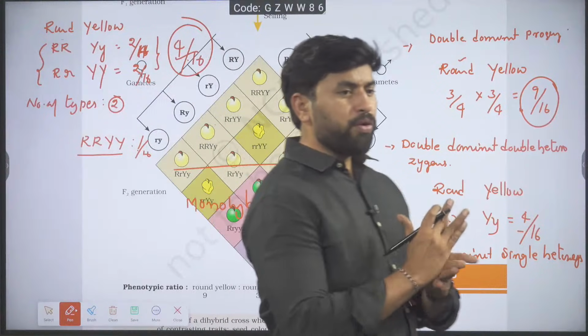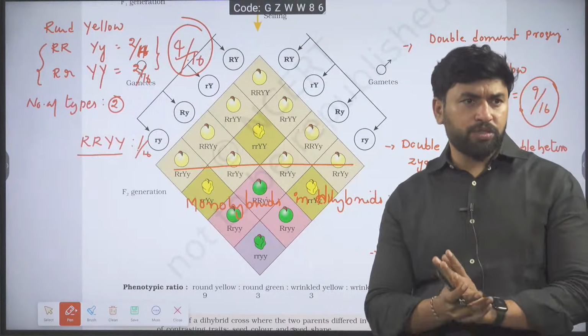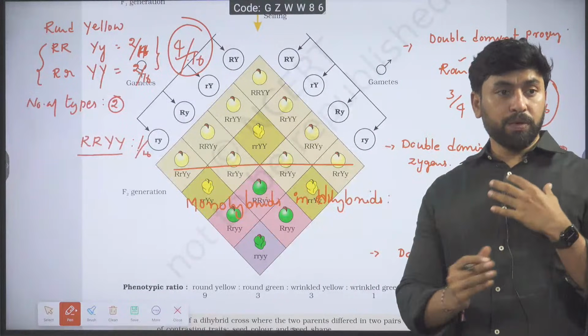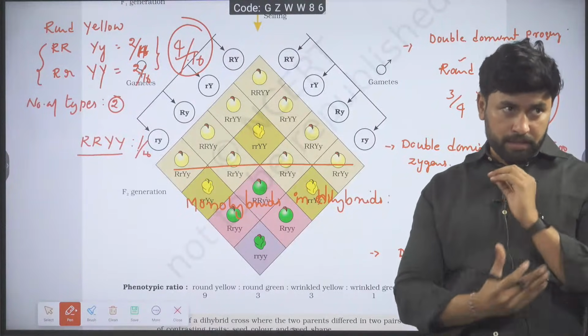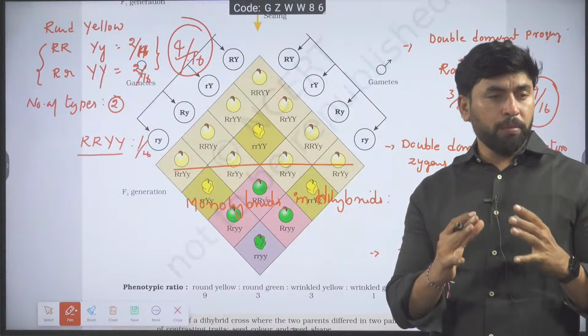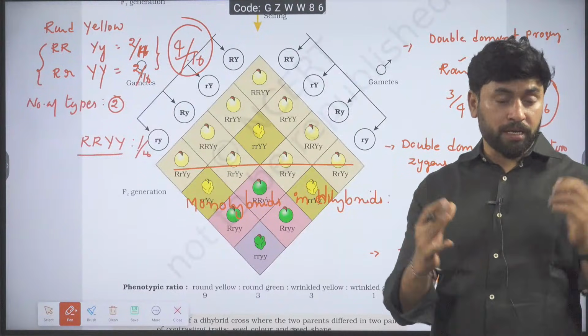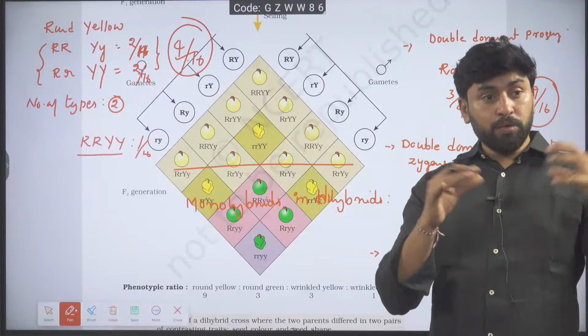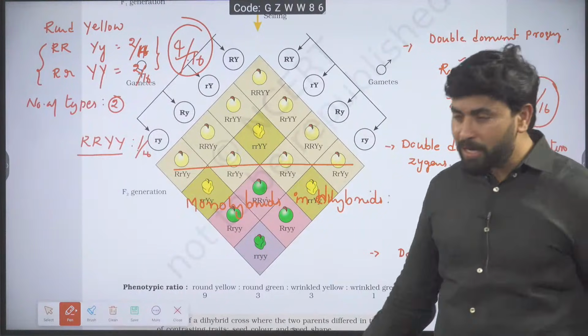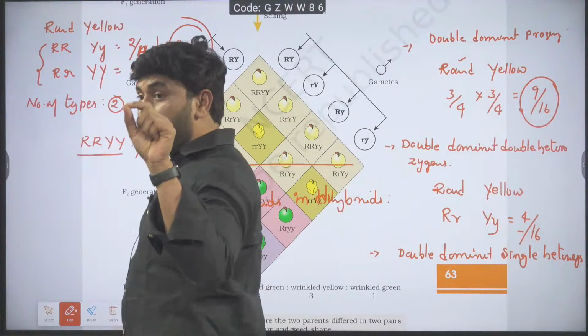What do you mean by monohybrid? Single heterozygous individuals are called monohybrids. Within the dihybrid cross, they are asking for monohybrids. So, number of monohybrids in dihybrid cross.